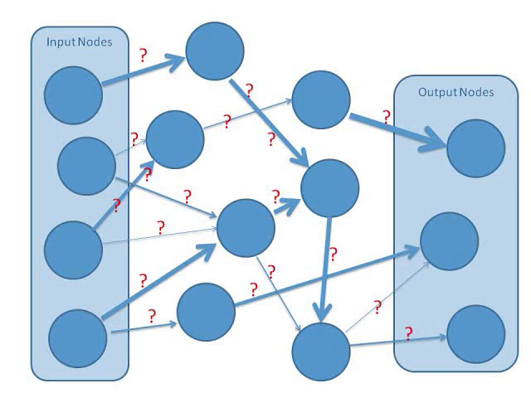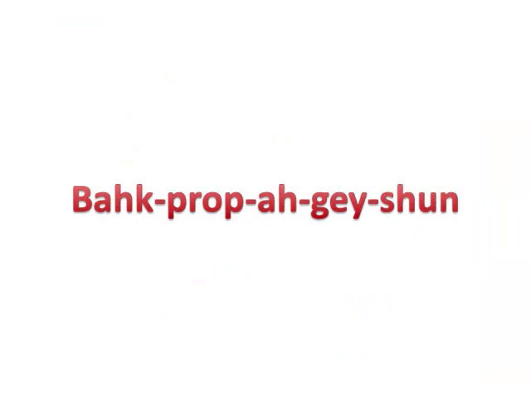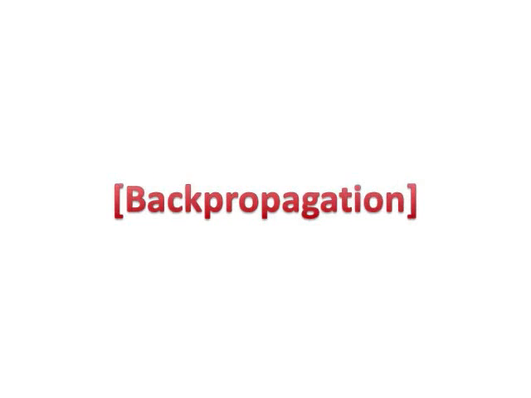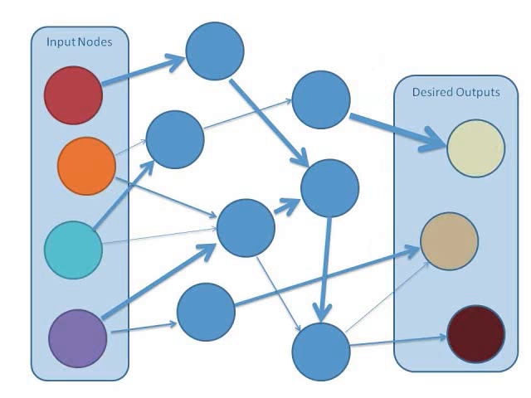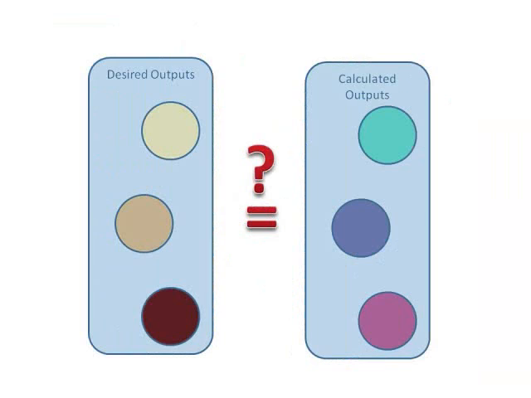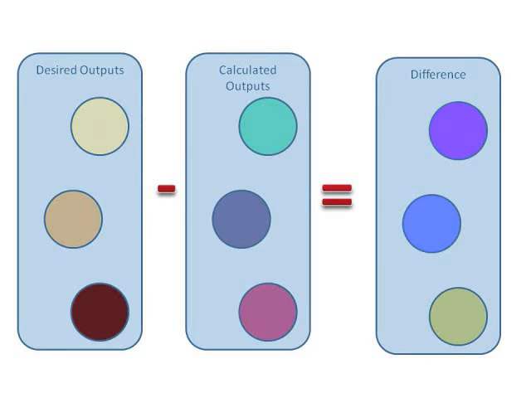It's done through a process called backpropagation. We start with random connection weights. Then, for a given set of inputs, we decide on a set of desired outputs. Using the random weights, we first let the network calculate some outputs. Then, we compare the outputs that the neural net calculated to the desired outputs that we defined. Since we gave the network random weights, we obviously cannot expect the two outputs to be equal. So we find their difference. We call this difference the error in the network.